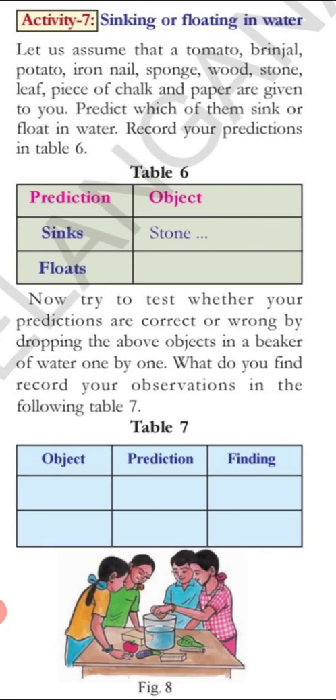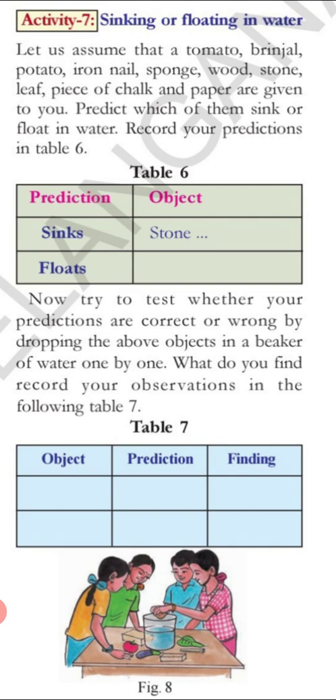Next, activity 7. Sinking or floating in water. Let us assume that a tomato, brinjal, potato, iron nail, sponge, wood, stone, leaf, piece of chalk and paper are given to you. Predict which of them sink or float in water. Let's see. Which are the things that will be sinking?